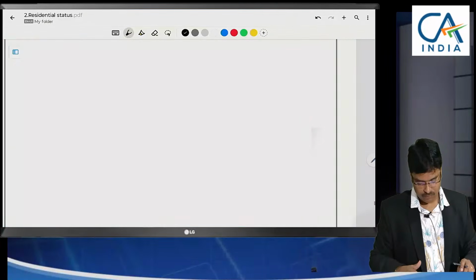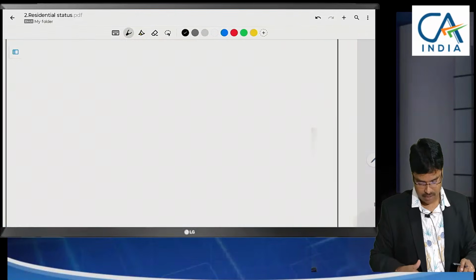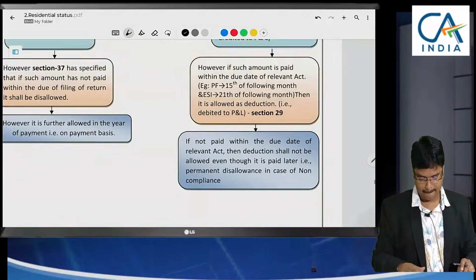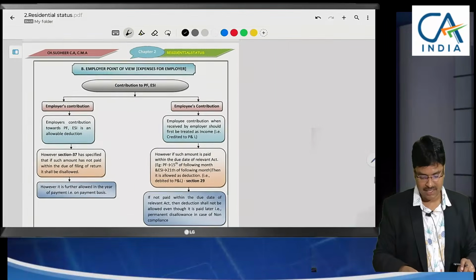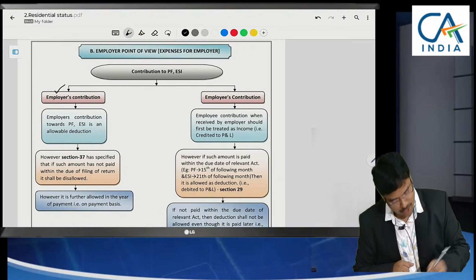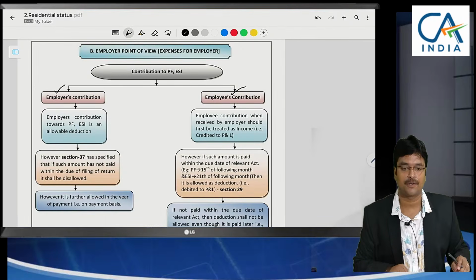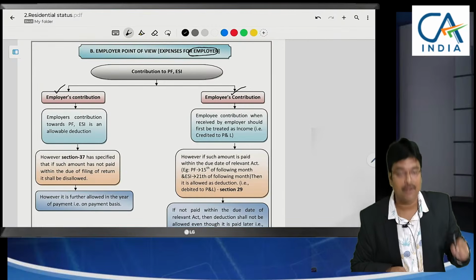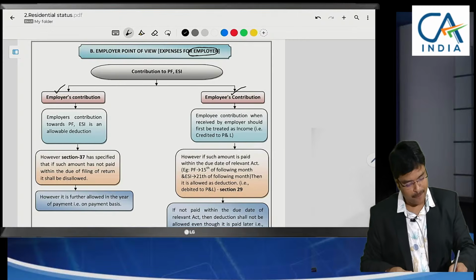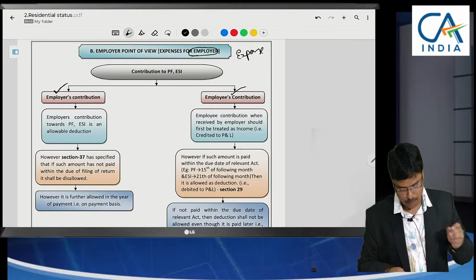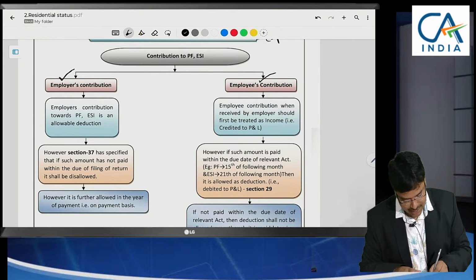So, one balance topic is left, and one more useful thing for our practice, sir, I need to explain. At the time of discussing Provident Fund only, I should have discussed this. Sir, to Provident Fund, both employer and employee will contribute. But now I am discussing from the employer's point of view. Employer's point of view, is this an expense? Yes. Employer's contribution to Provident Fund can be claimed as deduction only on payment basis.